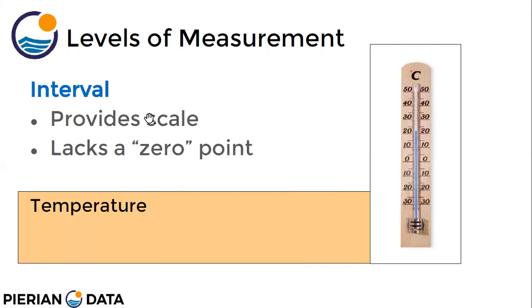Next is interval. So it provides a scale, but it lacks a 0 point. Just like in the case of temperature, right? You can measure temperature in centigrade, Fahrenheit, or Kelvin, right? But there is no 0 point. You cannot absolutely say this is a zero temperature. Like 0 degree can be in centigrade, but on the Fahrenheit scale it is not zero, or on the Kelvin scale it is not zero. So there is no standard 0 point.